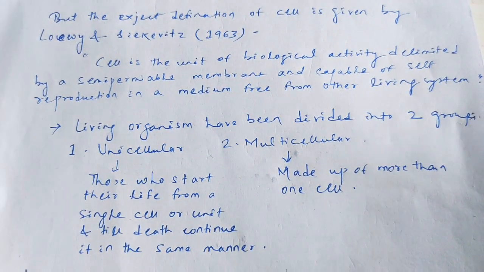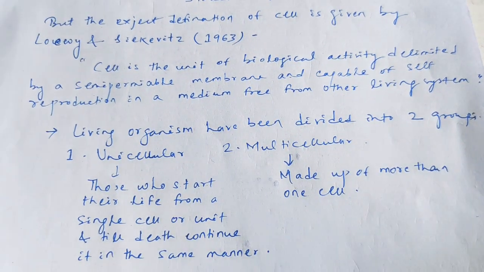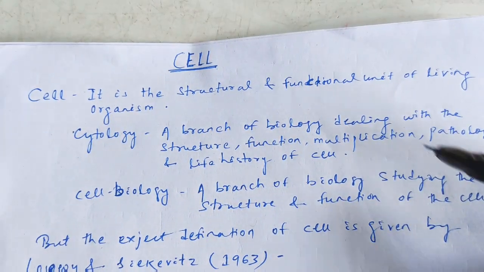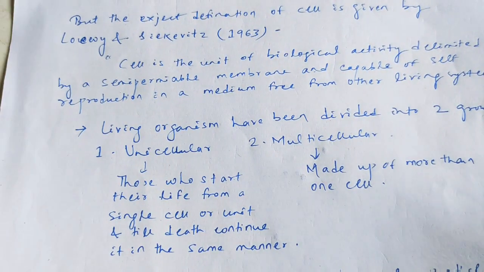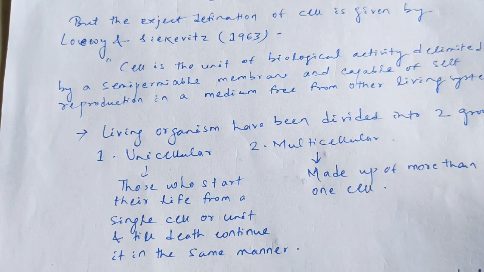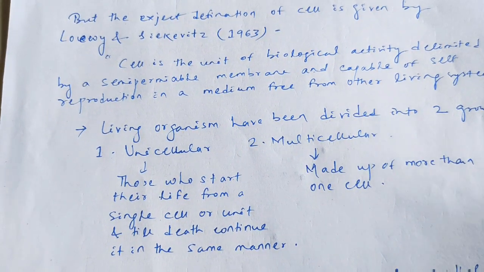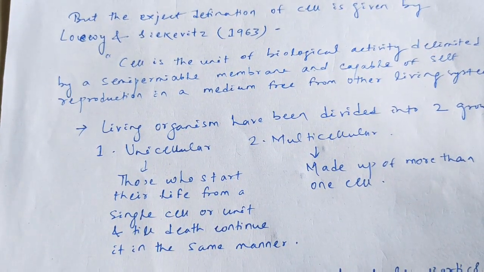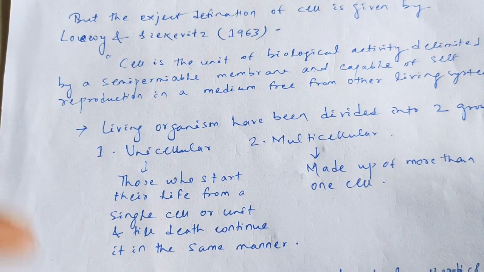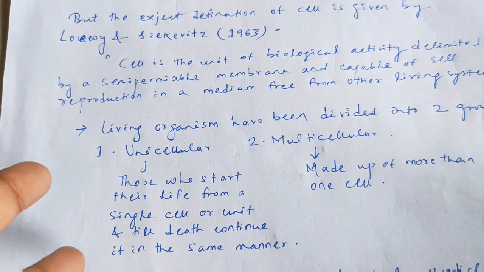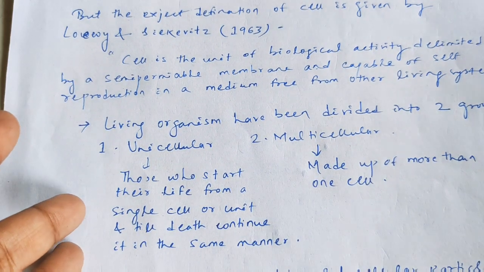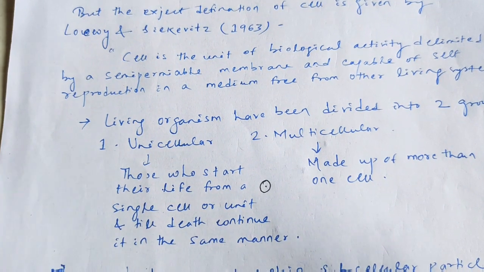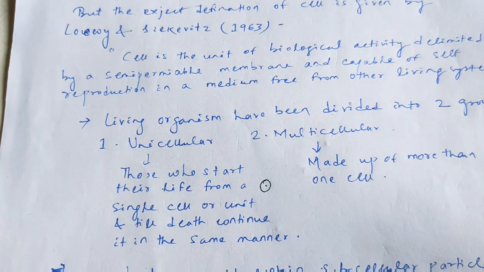So according to the cell definition, the first definition, what is that? It was the structural and functional unit of organism. According to this definition, the living organisms have been divided into two groups, that is unicellular and multicellular. Unicellular means single cell. Uni means single. So those who live their life from the single cell and continue in the same manner.